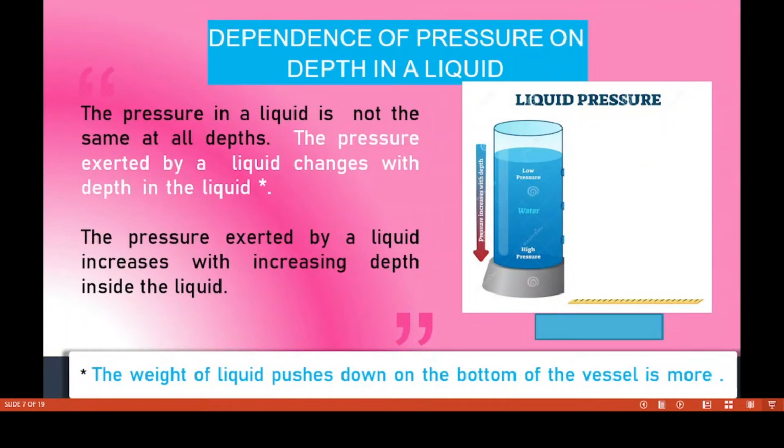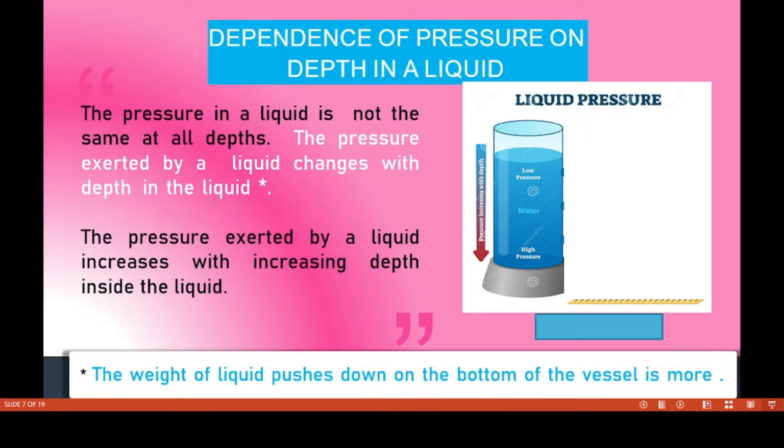Now we have to discuss the dependence of pressure on depth in a liquid. Yes, depth means what, children? Yes, the pressure in a liquid is not the same at all depths. The pressure exerted by a liquid changes with depth in a liquid. The pressure exerted by a liquid increases with increasing depth inside the liquid. Whenever the depth increases, at that time only the pressure will increase. The weight of liquid pushing down on the bottom of the vessel is more.